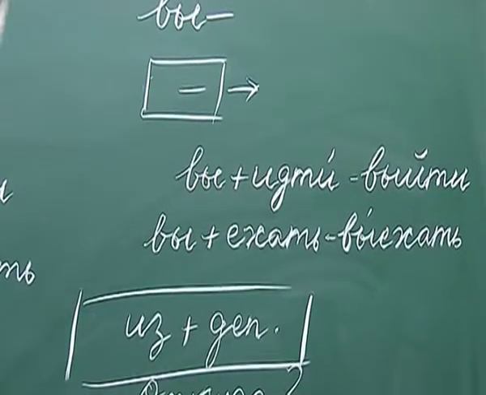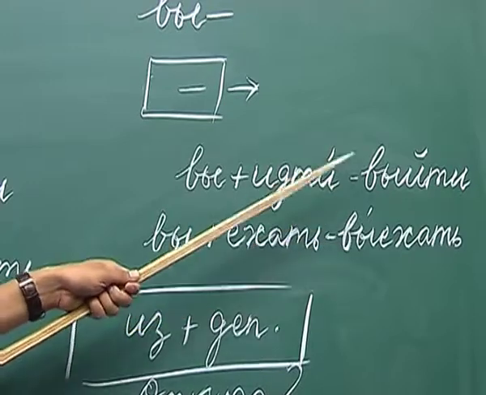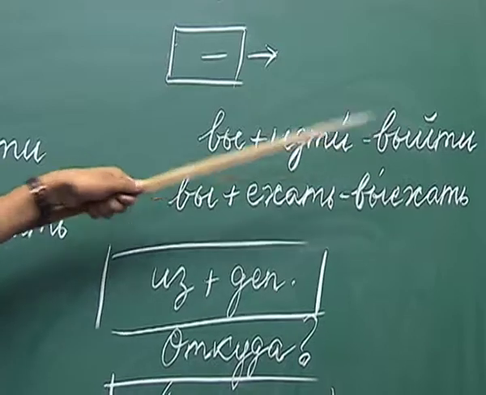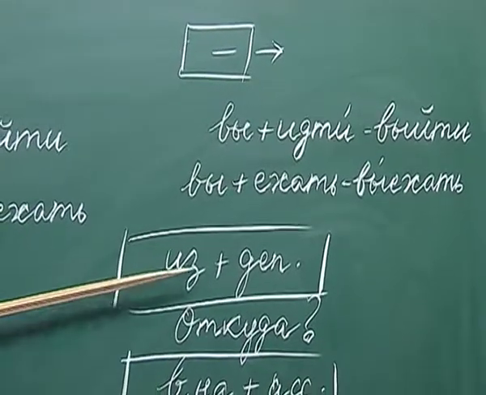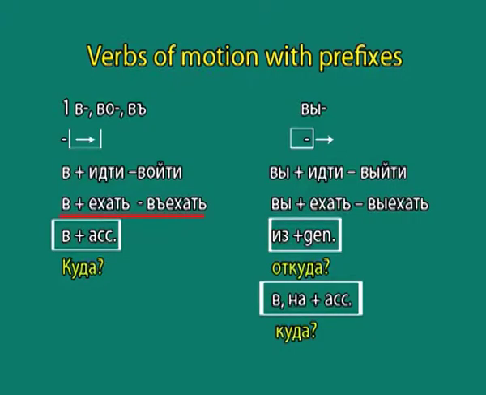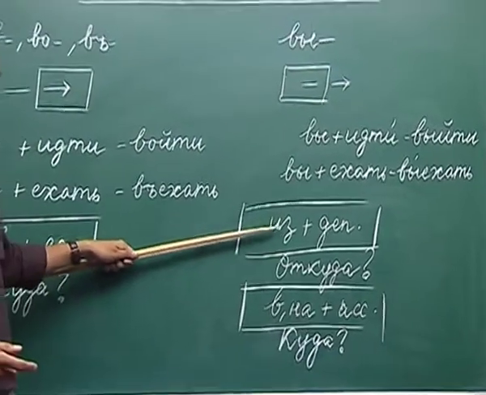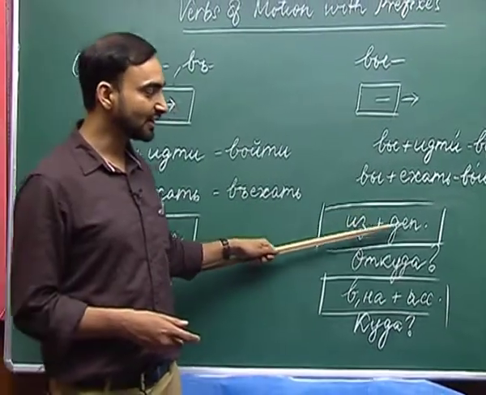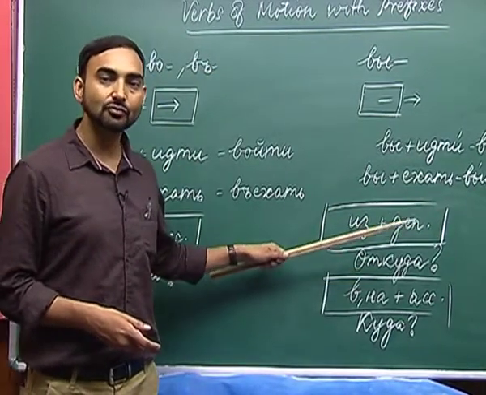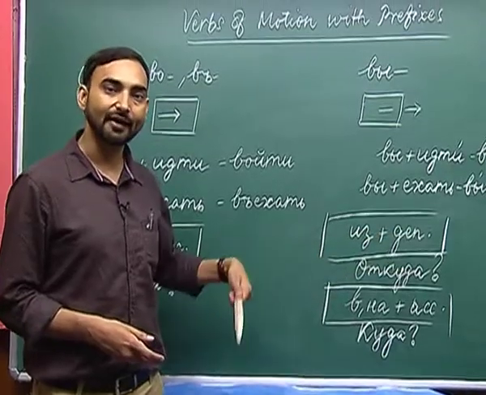When we use these prefixed verbs of motion, then these verbs require the preposition is and genitive case of a noun. Is means from. So, to come out or to go out from somewhere. So, here from is conveyed by the preposition is and then genitive case of a noun, and it answers the question atkuda. Atkuda is from where.